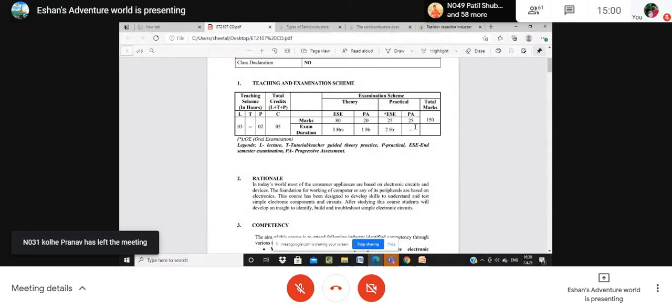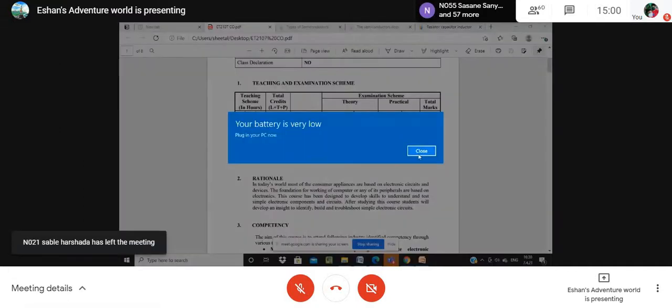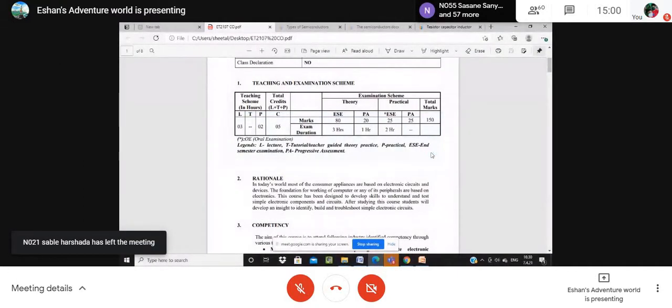The term work is also called the progressive assessment. This is for the write-up of the different experiments you have to write. They have some marks according to the experiment. The total marks for that is 25 marks. If we conclude all these examination schemes in marks, the total for the subject is 150 marks.